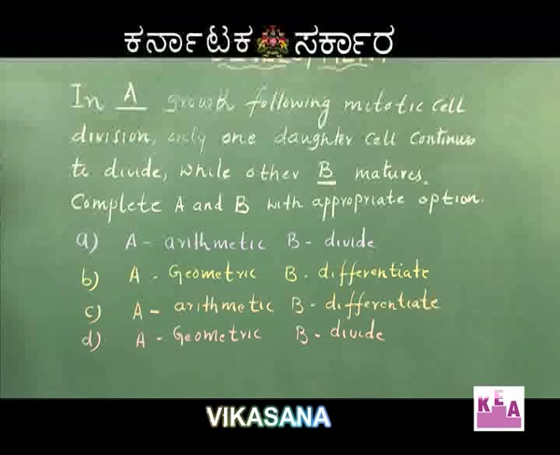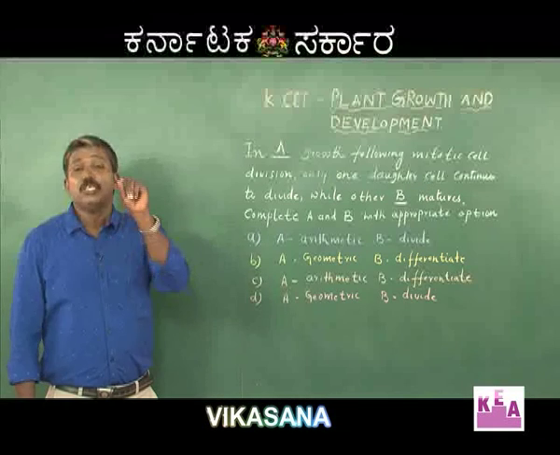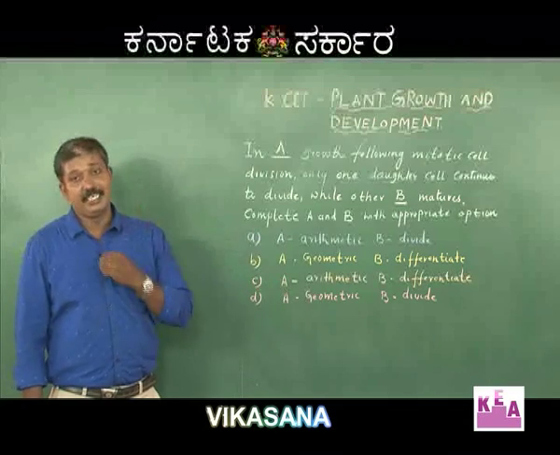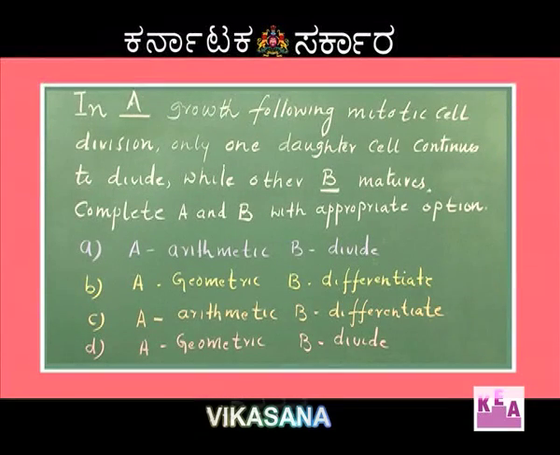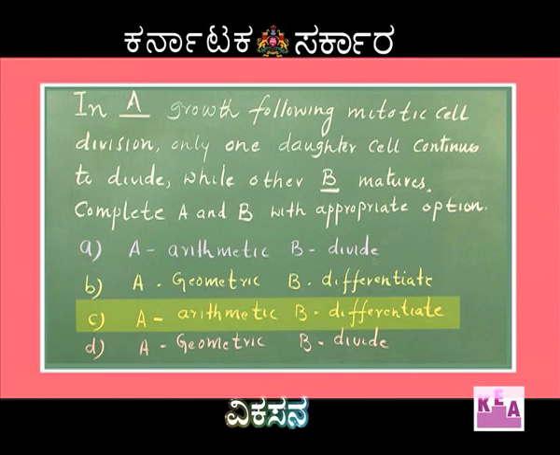Hence, the correct option related to this question is: in dash growth, that is in arithmetic growth, following mitotic cell division, only one daughter cell continues to divide while the other dash matures. Since it is arithmetic growth, only one cell divides and the other cell does not divide, it differentiates. Hence, the correct option is C, arithmetic growth, where one cell divides and the other differentiates.